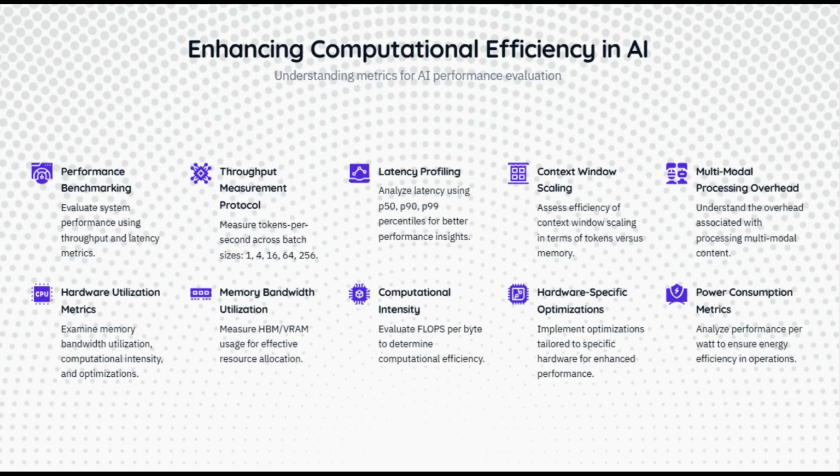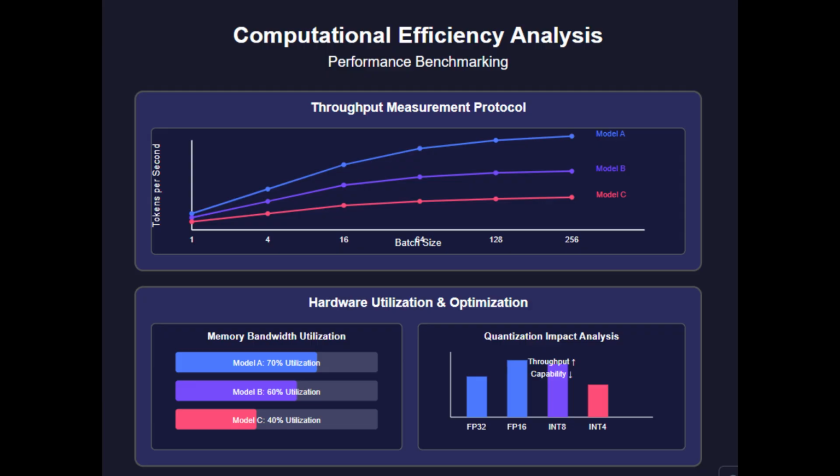Let's shift focus from capabilities to constraints. Computational efficiency evaluation assesses the resource requirements for deploying LLMs in production, a dimension often overlooked in academic benchmarking, but critical for practical applications. Our throughput measurement protocol quantifies tokens per second across varying batch sizes, from single instance inference to batches of 256. This reveals how different models scale with parallel requests, a critical factor for multi-user applications.